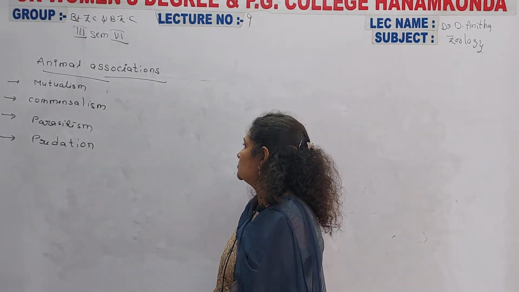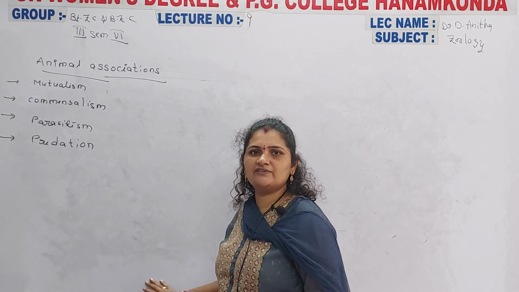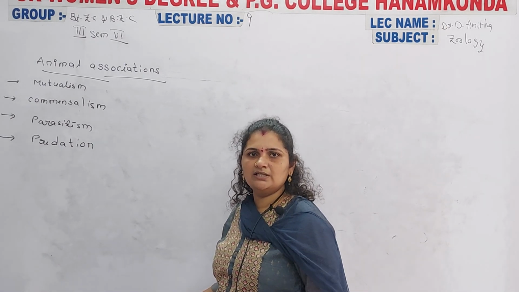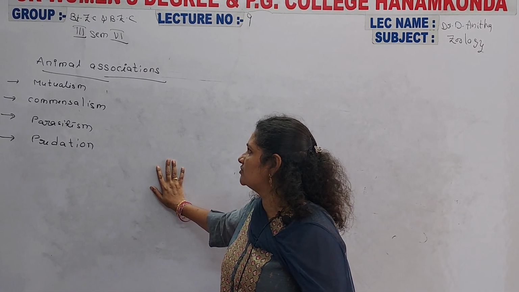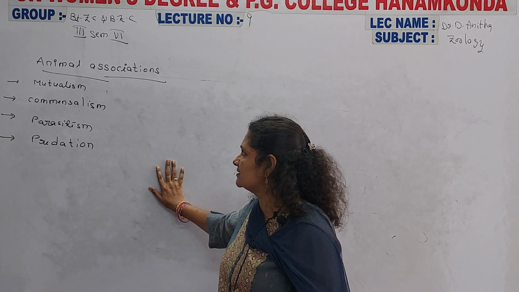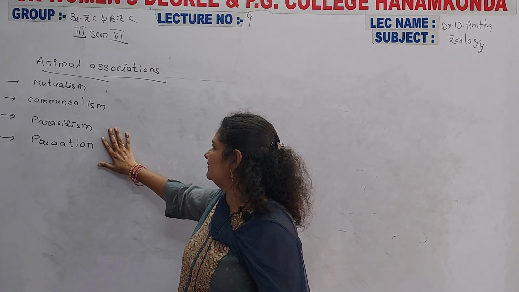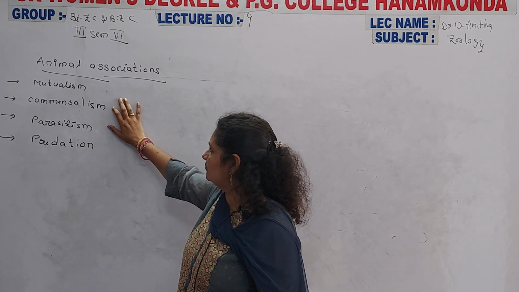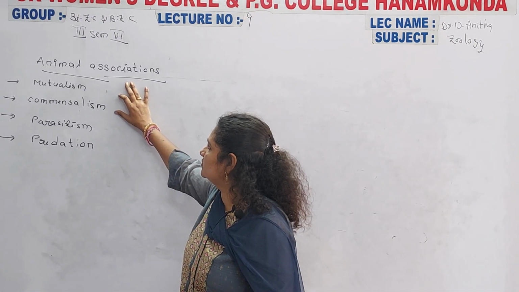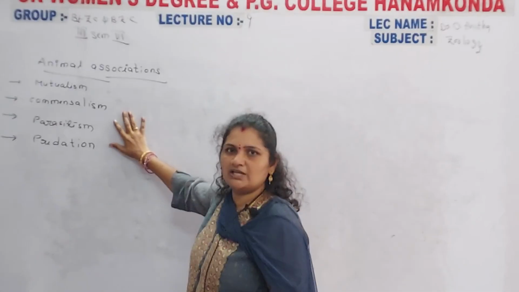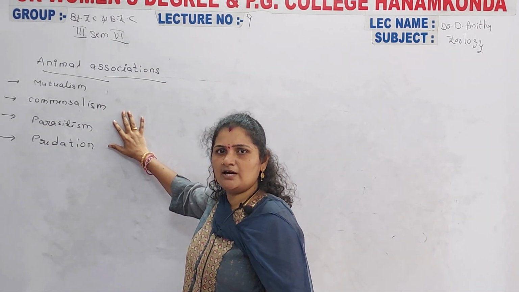But in another relationship, the parasitic life, one of the organisms is greatly harmed. So there is a main variation between mutualism, commensalism and parasitism. In the first two, the organisms are equally benefited, or one is benefited while the other is neither benefited nor harmed.